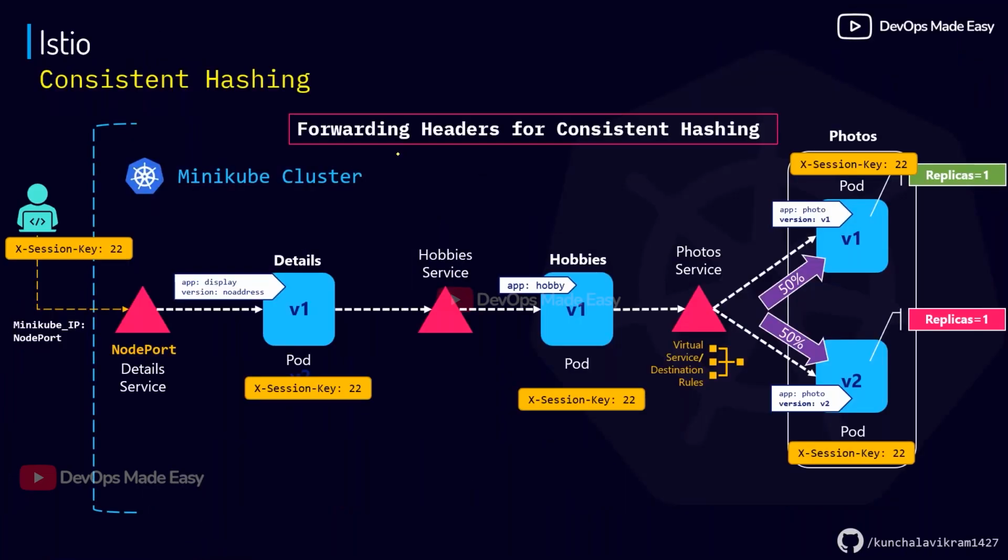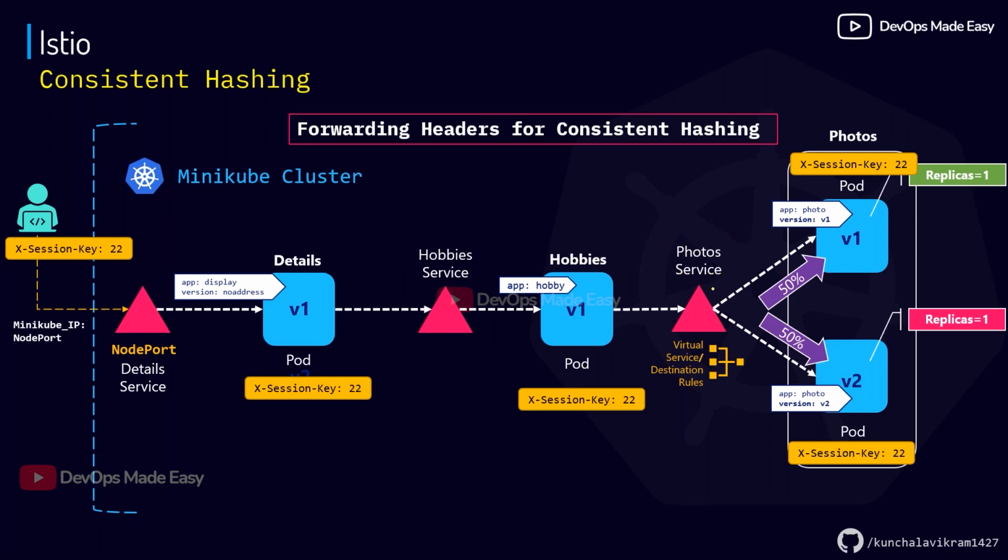Let's imagine a scenario like this. For this application, I have three different microservices: a details microservice, a hobbies microservice, and a photos microservice. We have the Kubernetes services sitting in between each of them. Like for the hobbies microservice, there is a hobbies service, and for the photos pods, there is a photos service.